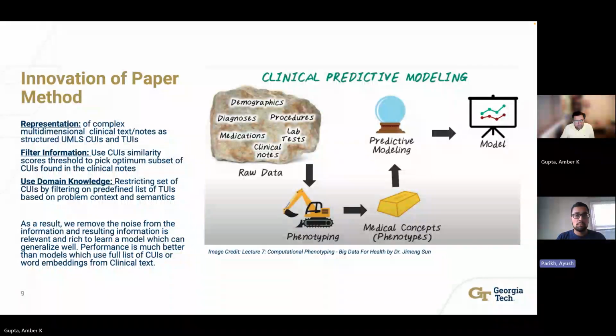The key contribution of this paper is to come up with a richer set of phenotypes, which we can control based on a similarity threshold of values during CUI concept extraction, and also by applying domain knowledge using predetermined TUIs in order to limit these CUIs even further in order to properly match the problem context.